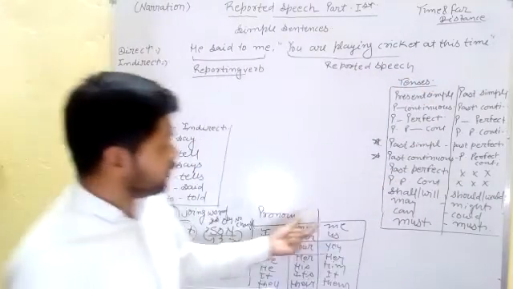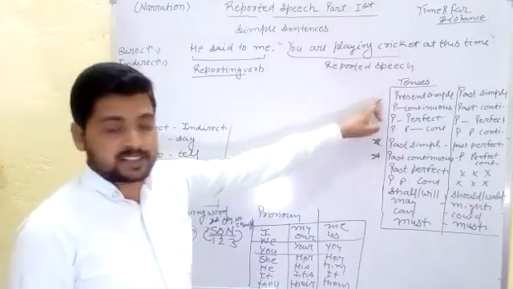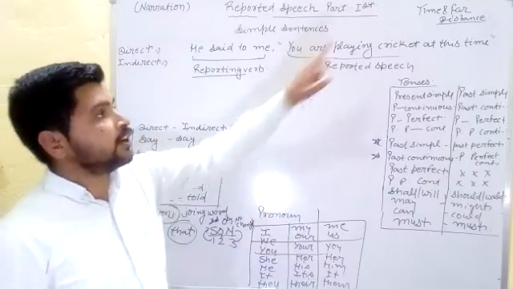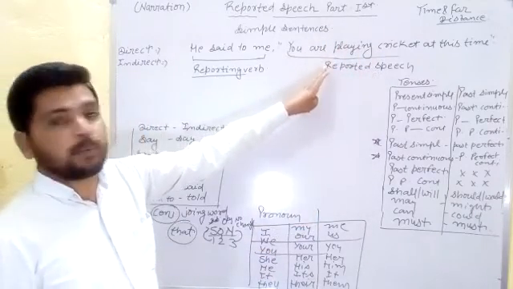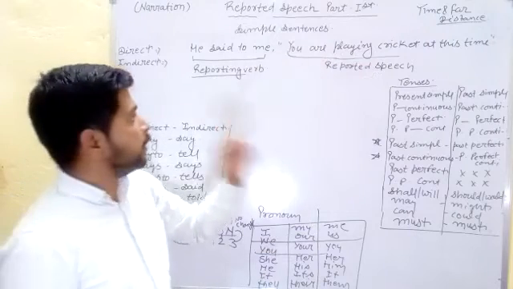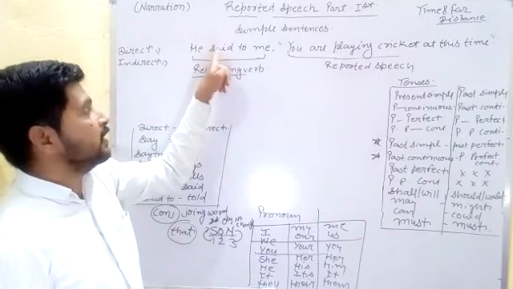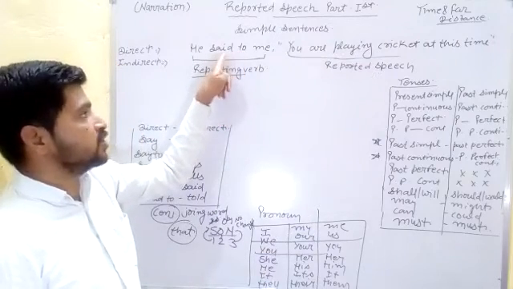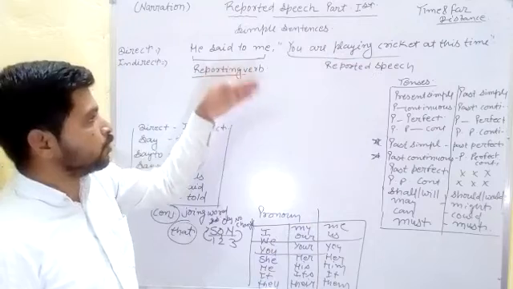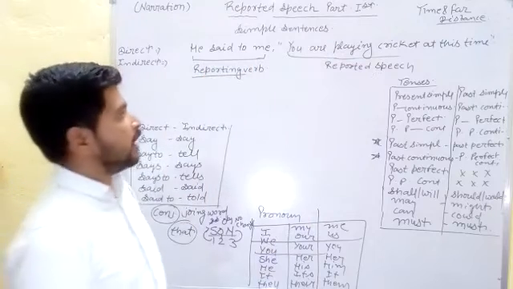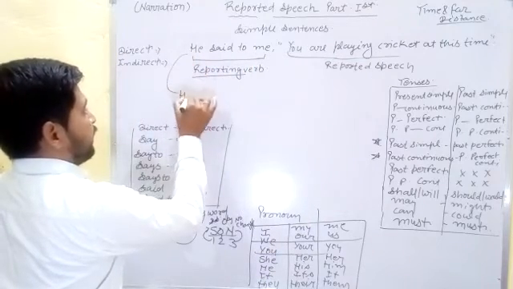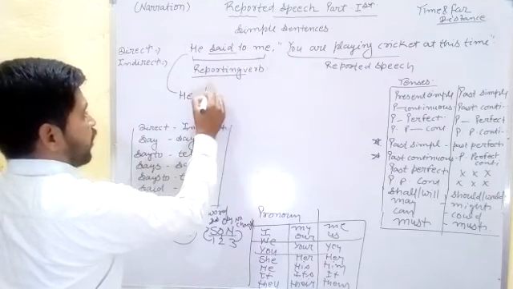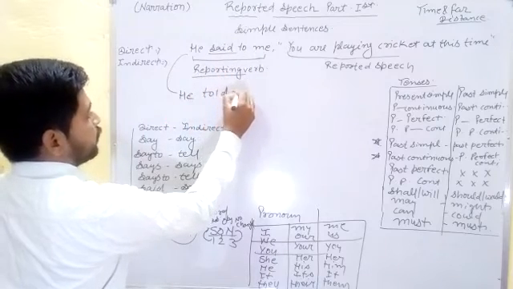Now there are 3 major rules related to the tense, related to pronoun, related to time and distance. There are only 3 major rules we can change in reported speech, and only 1 rule we can change in reporting verb. Here we can find said to, say, says to. According to the rule we can change also. So now we can change the sentence into indirect speech. First of all we write here he, and said to changes according to the rule to told.